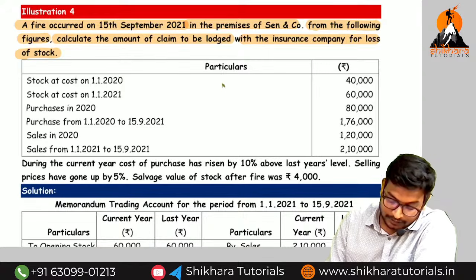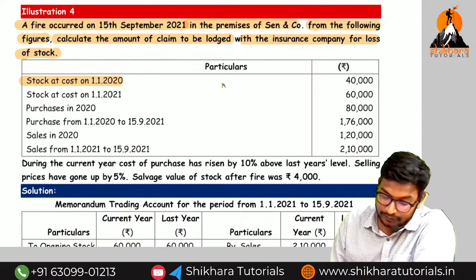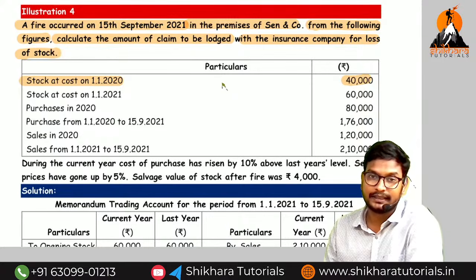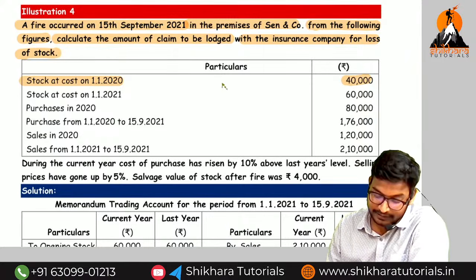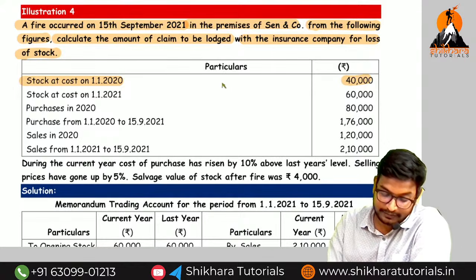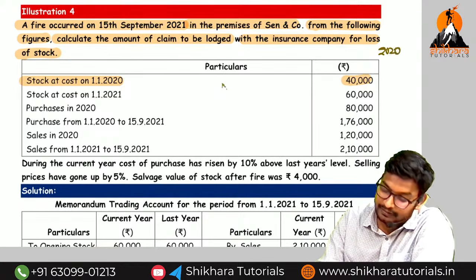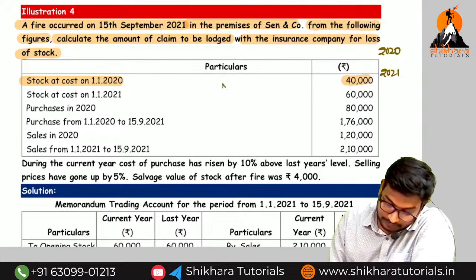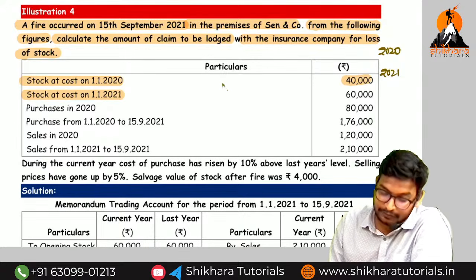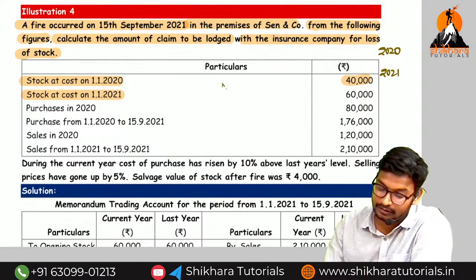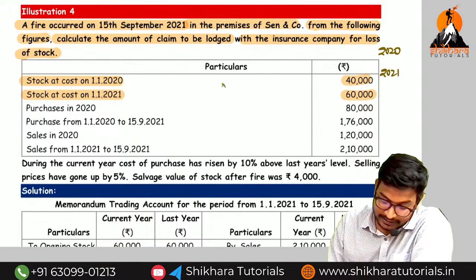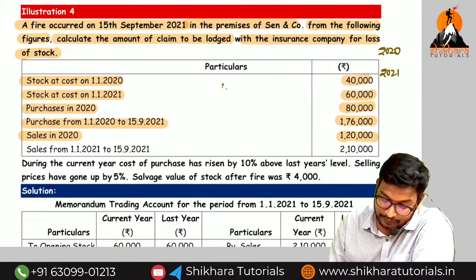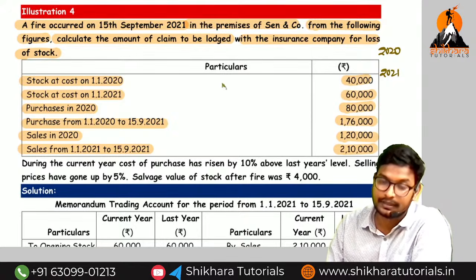Loss of stock. Stock at cost on 1/1/2020. How much, amma? 40,000. Sir, what does 1/1 mean, ma? Previous year is 2020, amma. What is the current year? 2021. So stock on 1/1/2021 means the previous year closing stock and current year opening stock. Purchase during the previous year 80,000. Purchase during the current year 1,76,000. Purchase during the previous year 1,20,000 and purchase during the current year 2,10,000.